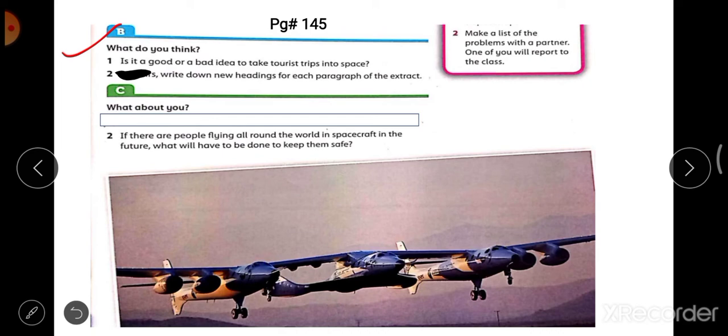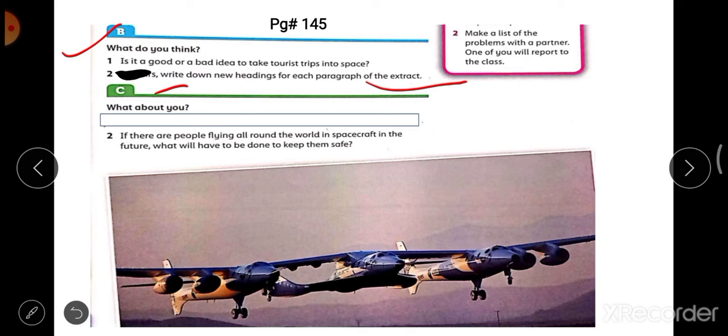Question number 2, you will write question number 2 from here: Write down new headings for each paragraph of the extract. So you will simply write headings in your answer. For this question, you will just write headings after writing the question as an answer. Okay, you will not write the previous headings that are already given in the book.